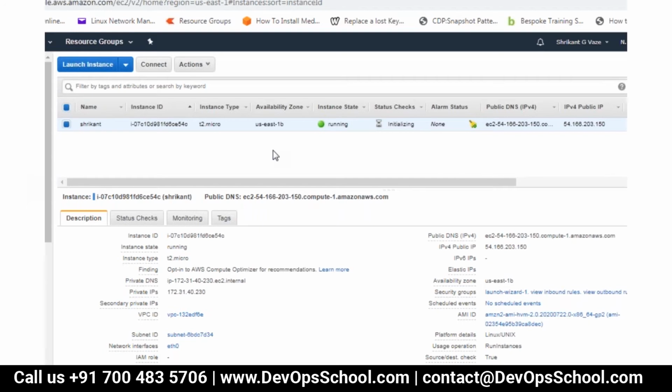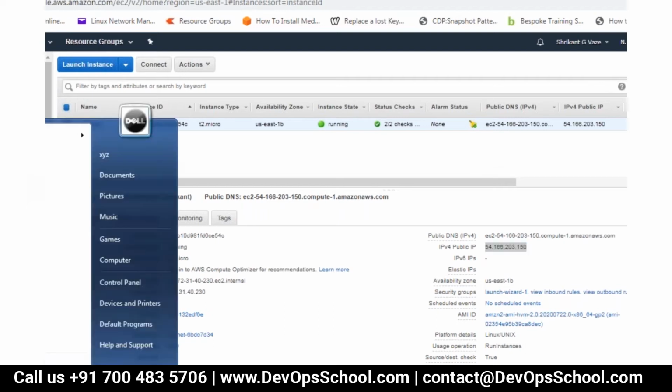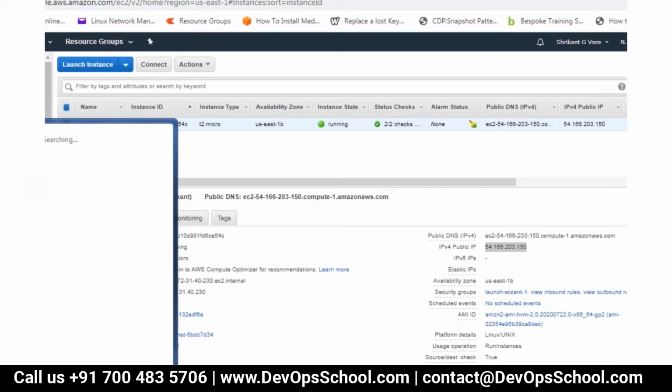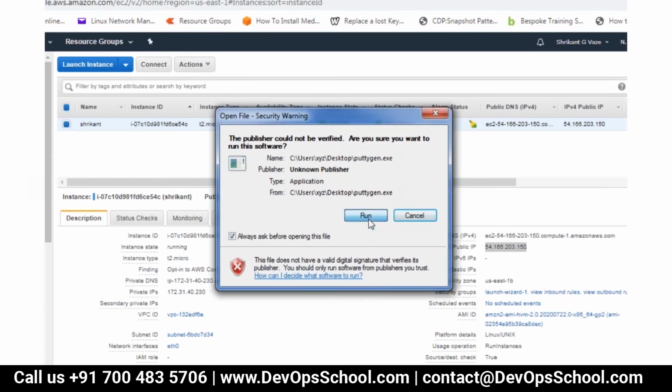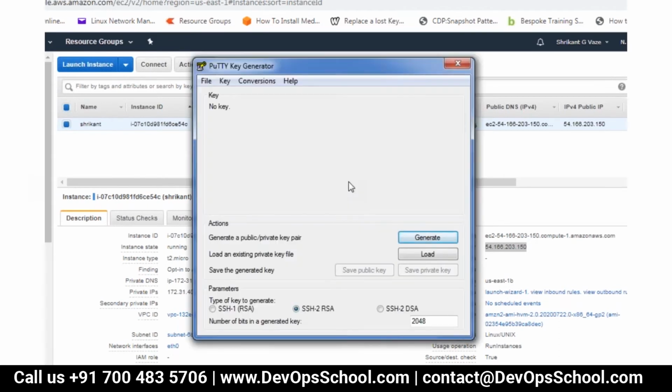Now I want to connect to this server. This is my public IP, and I will be connecting to this using PuTTY. But one particular thing you need to keep in mind: the key has the extension .pem, and .pem is not understood by PuTTY. So I need PuTTYgen. Let me convert this key.